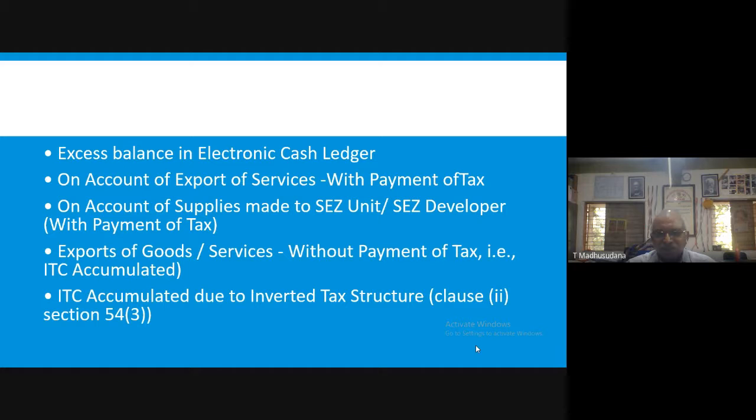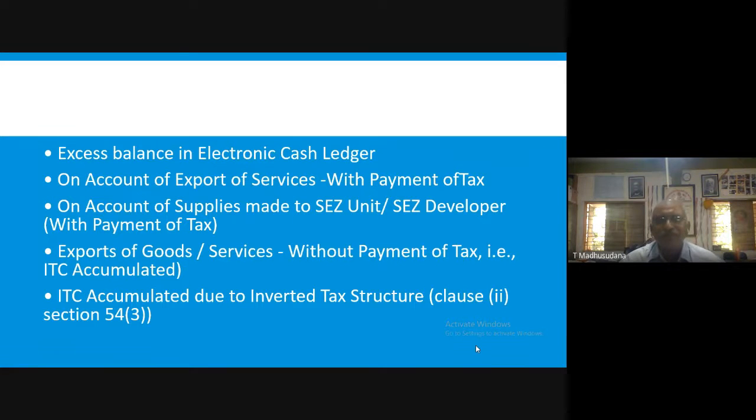Next, ITC accumulated due to inverted tax structure. That means if there is any change in the tax structure, suppose goods purchased by a particular supplier have shifted from the 12% category to 5%.